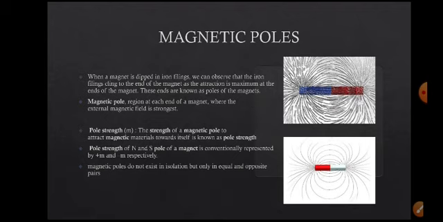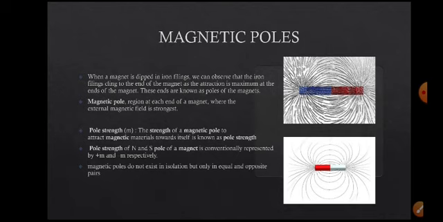Here we already know that a magnet has two poles. One is the north pole, and the other is the south pole. So what is a magnetic pole actually? When you dip a magnet in iron filings, you can observe that the filings are attracted at the ends of a bar magnet. These two ends are called the poles of the magnet.